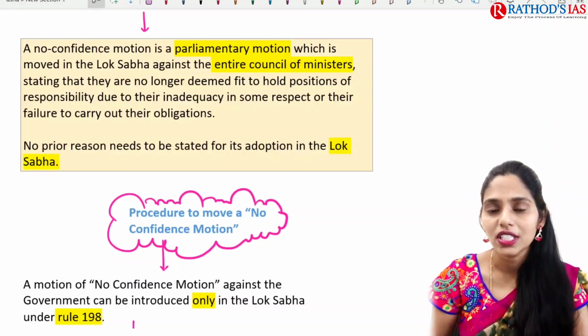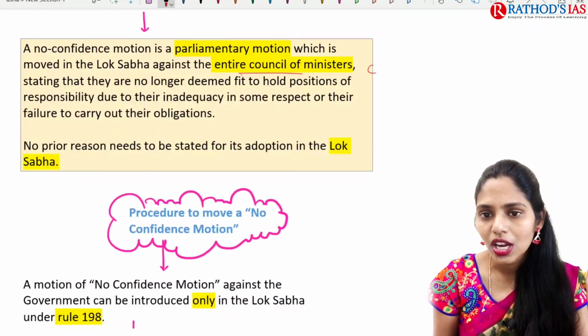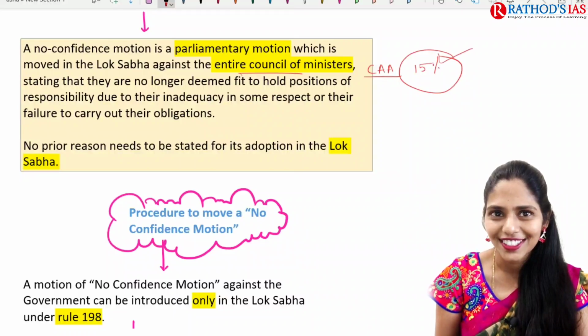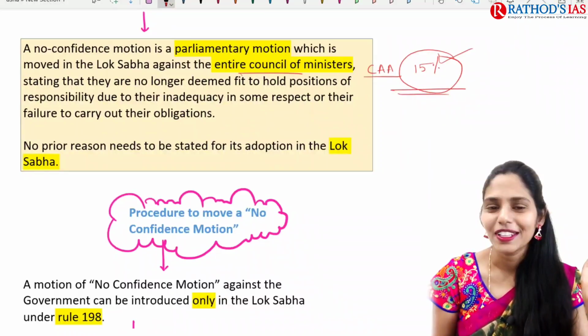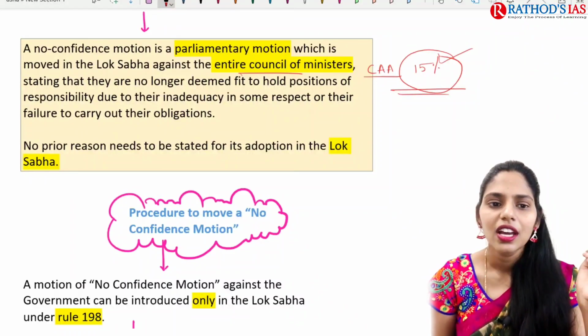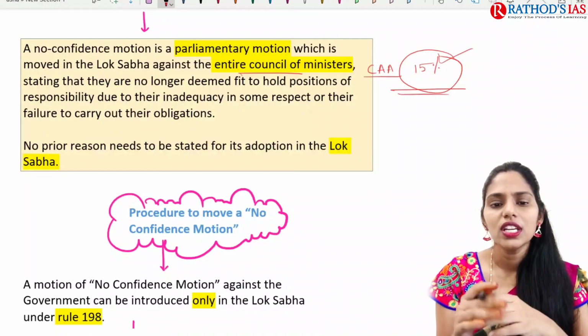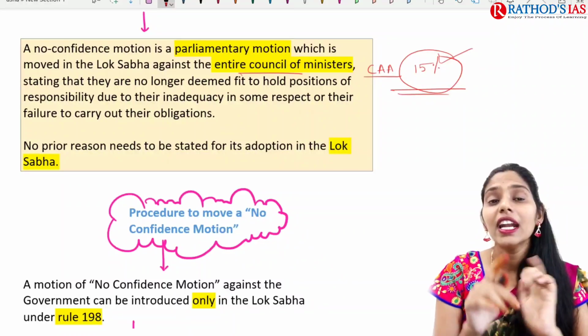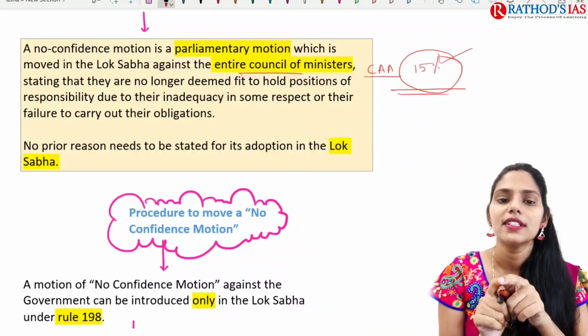Which Constitutional Amendment Act says that the Council of Ministers should not be more than 15%? Please let me know in the comment box. This will be interesting, right? This no confidence motion will be passed against the entire Council of Ministers.